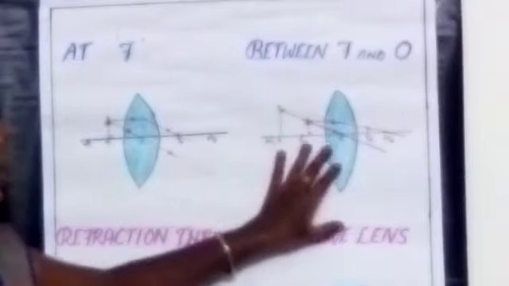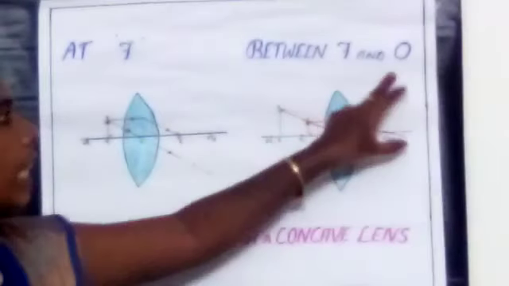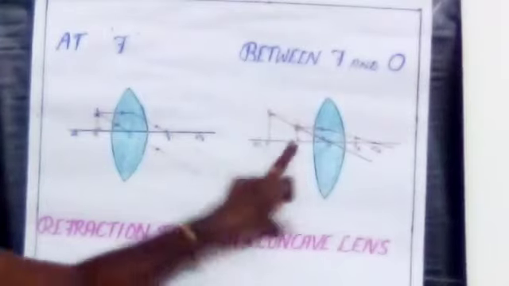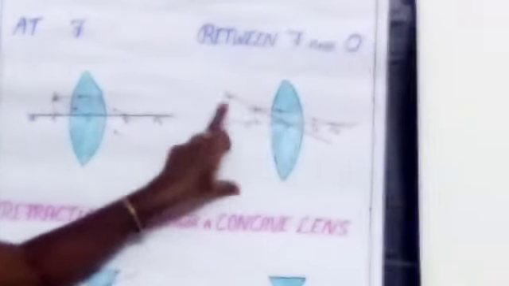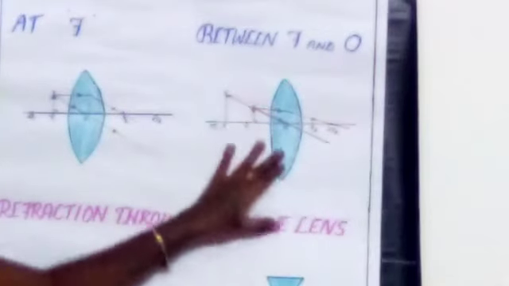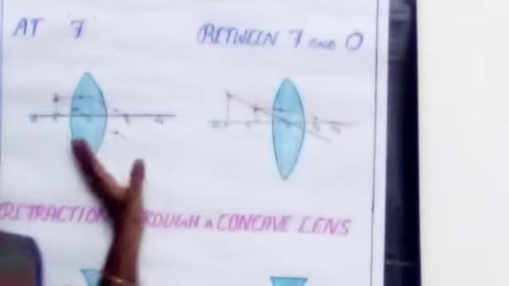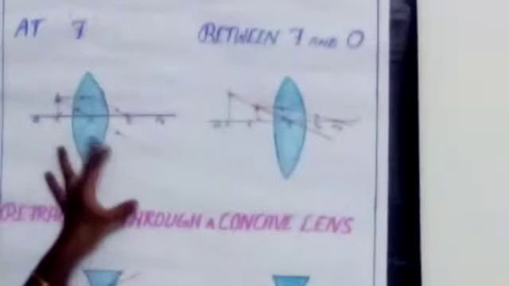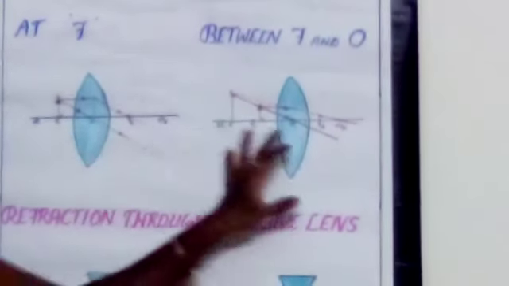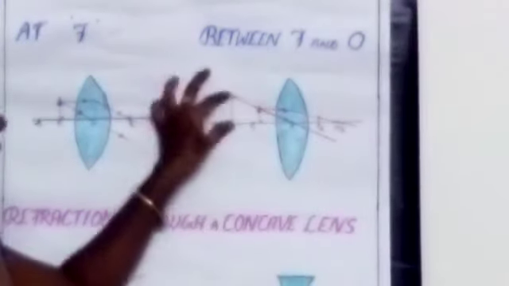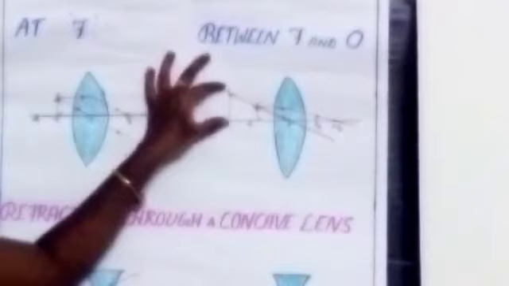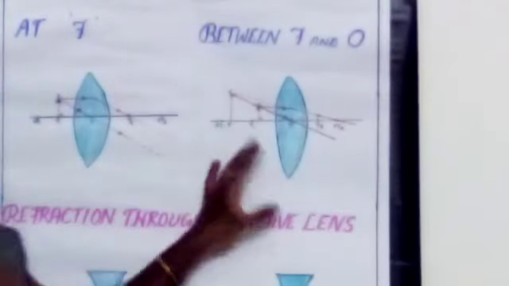Okay, the last one, if you are placing the object between the focus and the lens, we can get the image on the same side of the object, and this image is bigger than the object. It is a virtual image. In this case alone it is a virtual image. In the remaining five cases, what type of image is it? It is a real image. Real and inverted. Here it is the virtual and erect image. So it is a virtual image. Okay, have you all understood?